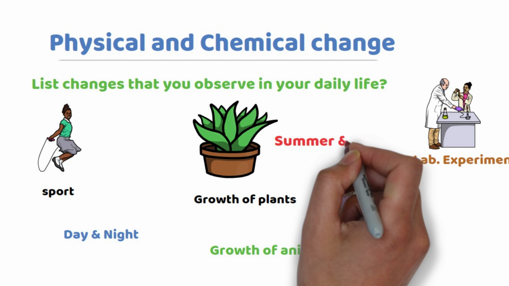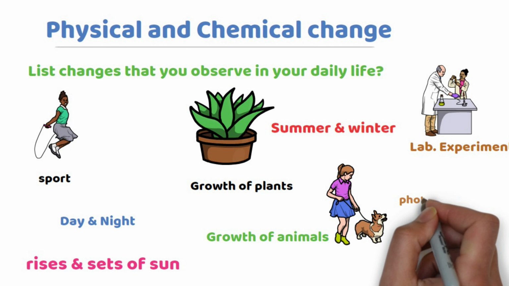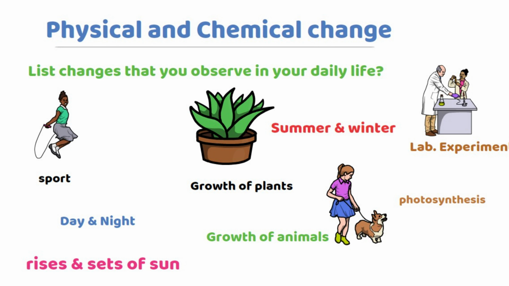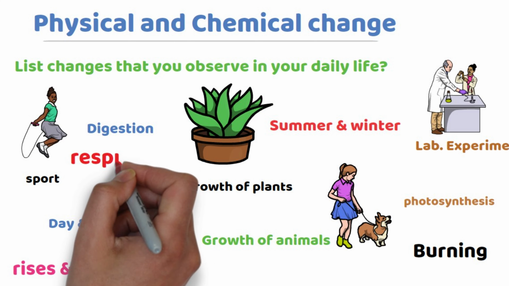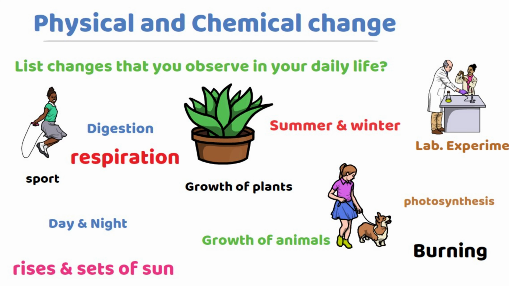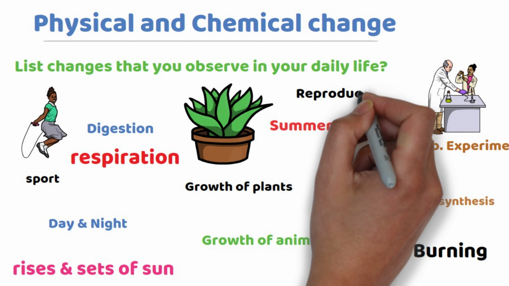Day and night, which happen due to the rotation of the earth. Summer and winter also happen due to the rotation of the earth, are changes we observe in our daily life. Rises and sets of the sun happen due to the rotation of the earth. Burning, photosynthesis, digestion, respiration, reproduction are some examples of change we observe in our daily lives.